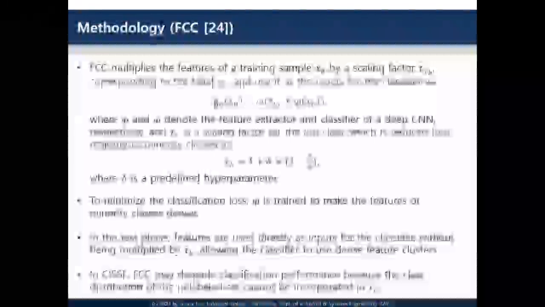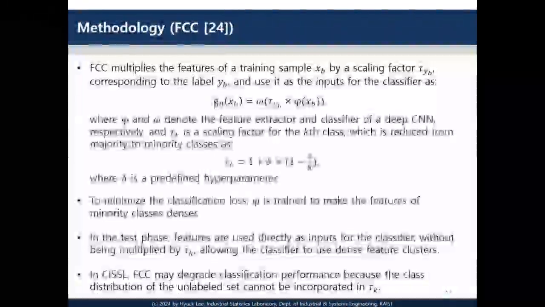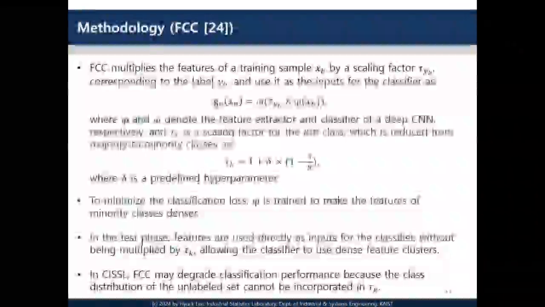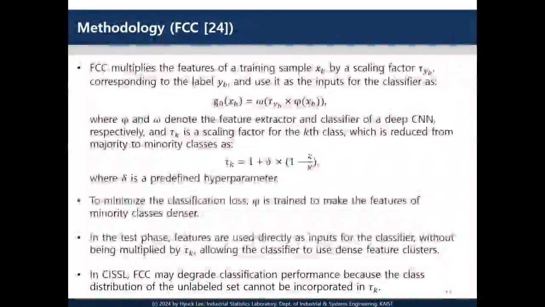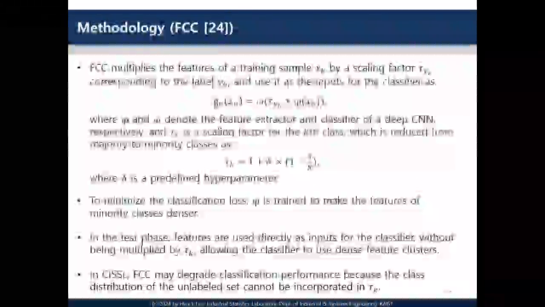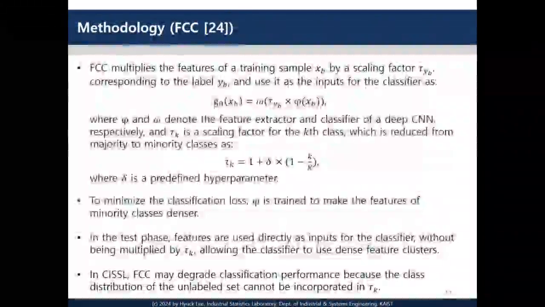While FCC improves performance in fully supervised class imbalanced learning, it has limitations in the CISSL setting. The original scaling factors are calculated solely based on class index and do not incorporate the unlabeled set's class distribution, which can reduce classification performance. Therefore, we extend FCC to better fit the CISSL context.